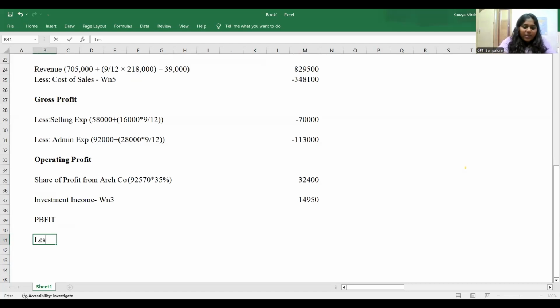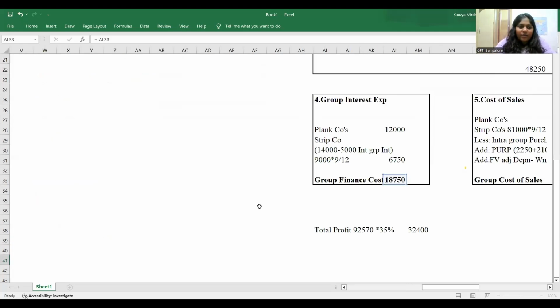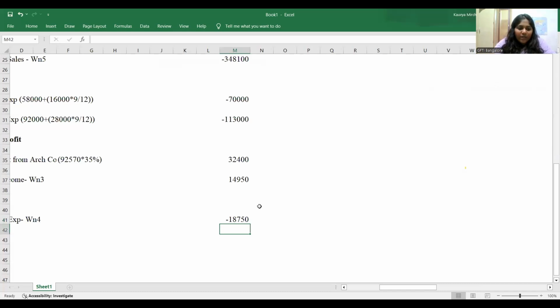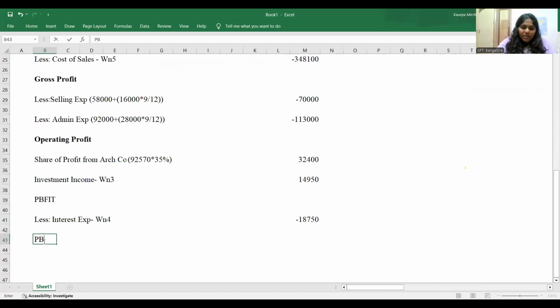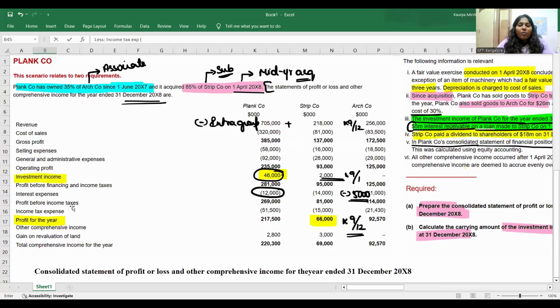Less will take interest expense that we've calculated in working note number 4. So how much was that? That'll be of minus 18,750. So after that, what do I get? I will get profit before taxes, that is PBT, and then I will go less income tax expenses. I don't think there is any adjustment. Guys, every time you do this, like multiply with 9 by 12 and all of that, you'll still get 1 mark for it.